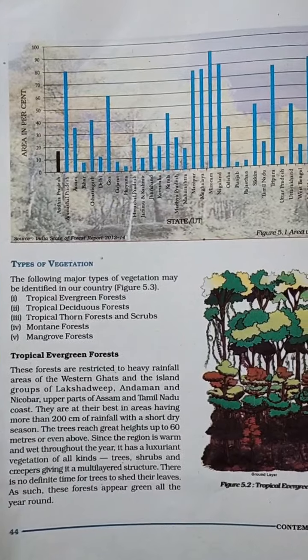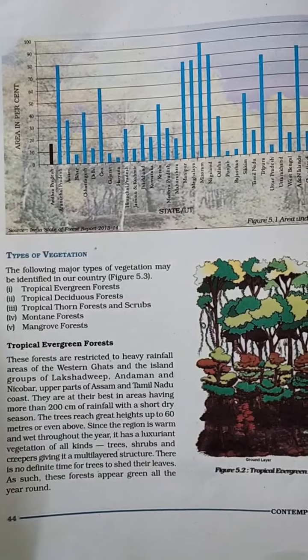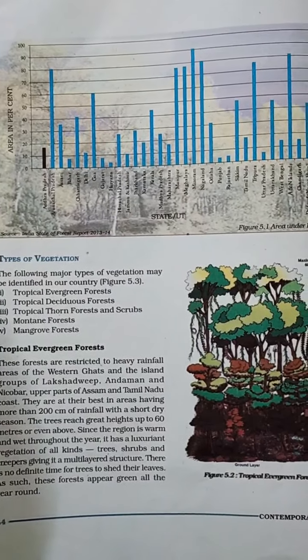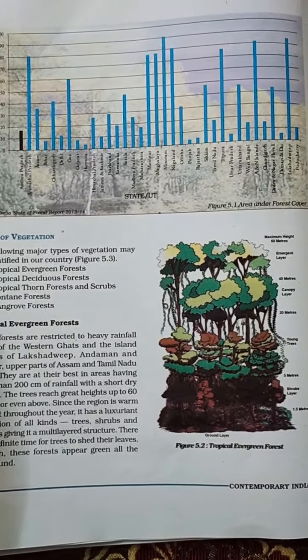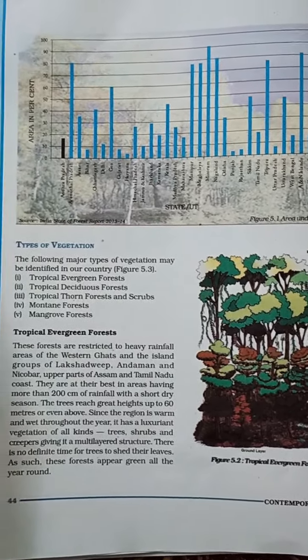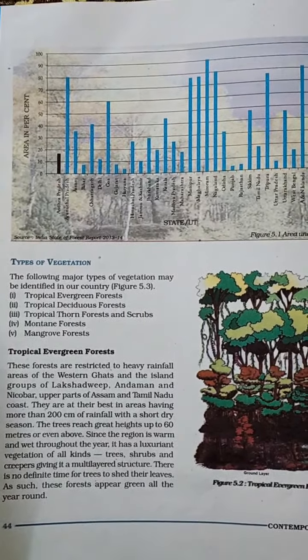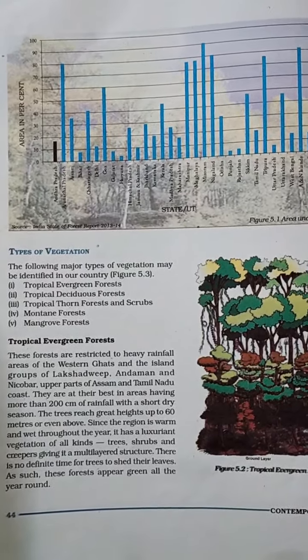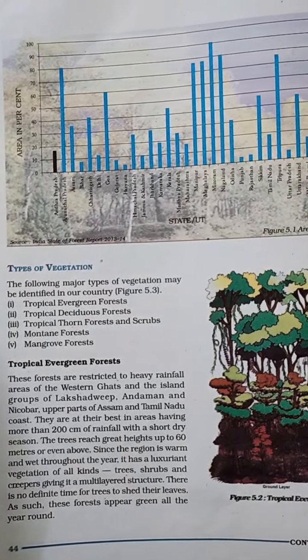Tropical evergreen forest is found in areas having rainfall of more than 200 centimeters. This forest is found on the western slopes of the Western Ghats, in the northeast, the Andaman and Nicobar Islands and Lakshadweep. It reaches a height of 50 meters. Since the region is warm and wet throughout the year, it has luxuriant vegetation all year. There is no fixed time for trees to shed their leaves, therefore they remain green all the year around.